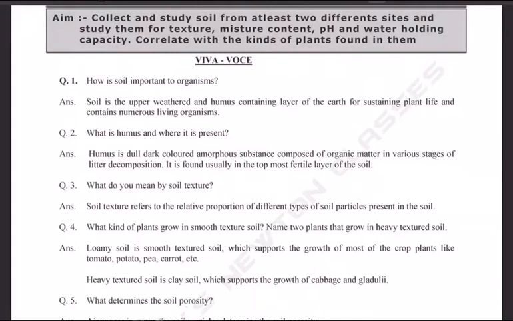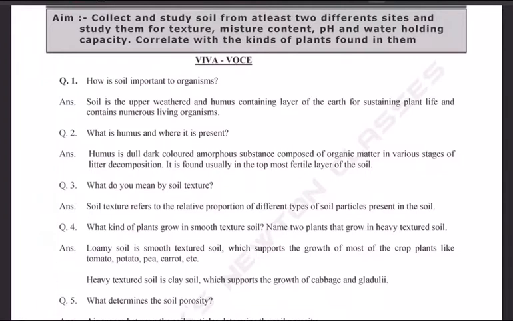Now the third round is VIVA. The external examiner, whosoever comes for your batch, based on the experiment that you perform, and sometimes theory related practicals also, there will be some questions. So when the external examiner questions, that is called VIVA.